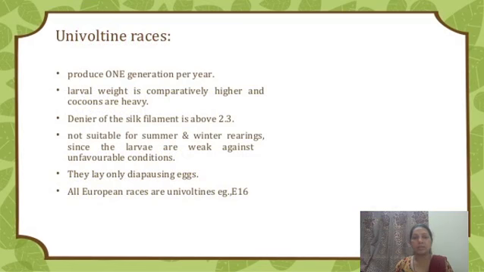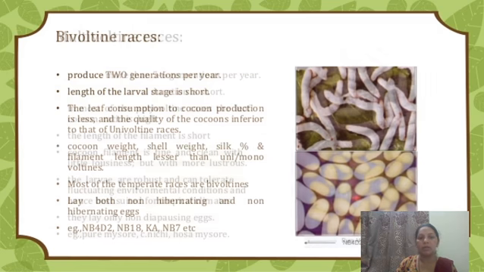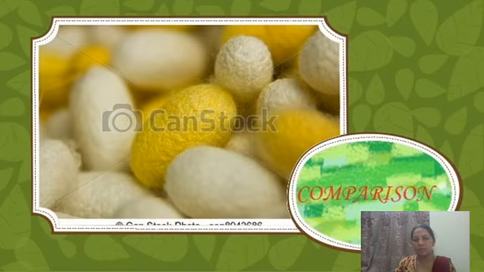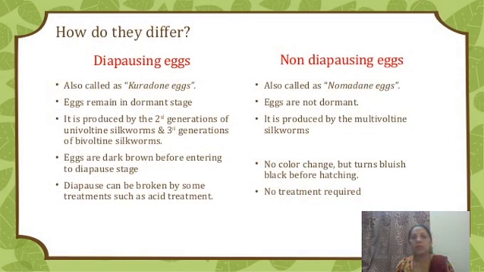Then univoltine races, that is the one generation, I already said about this. That is what univoltine means, what bivoltine means, and what multivoltine means. Then the diapausing eggs and the non-diapausing eggs: some silkworm species have diapausing eggs, and the non-diapausing are the multivoltine ones, and the diapausing are the univoltine, meaning only one generation is completed within the 1 year due to the diapause.